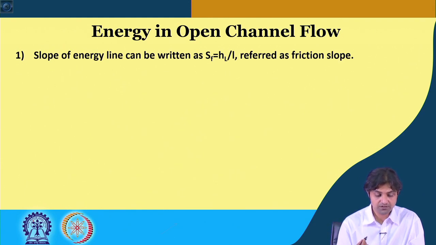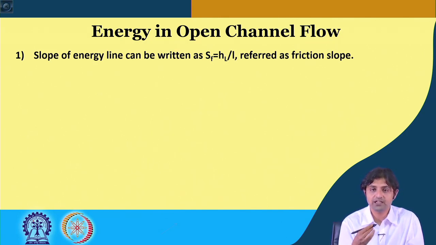Actually, this is another way of writing. We can also write the slope of the energy line. So, we had said that if HL is the head loss or energy loss from going from point 1 to point 2, and if we divide it by length L, we can also write it in terms of slope.